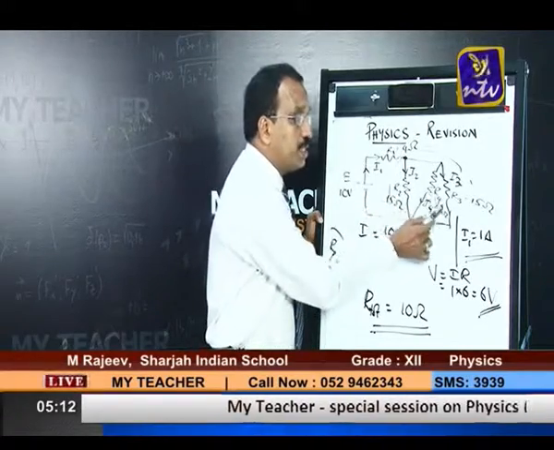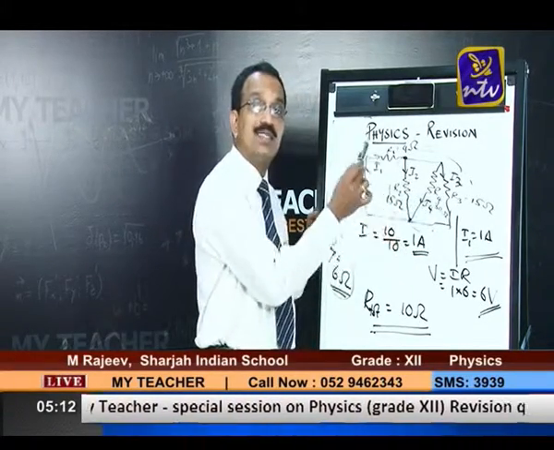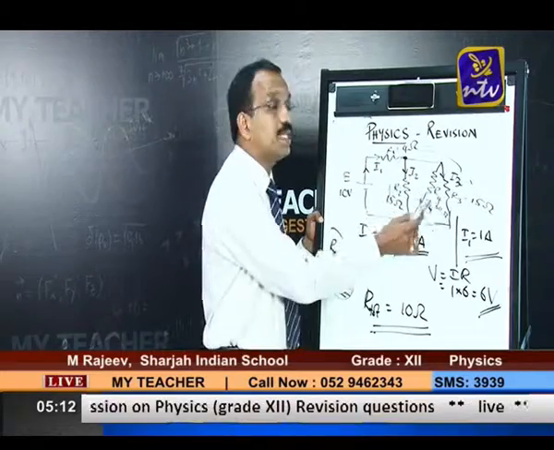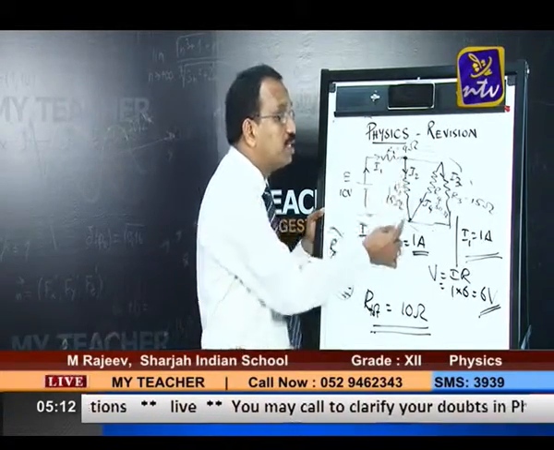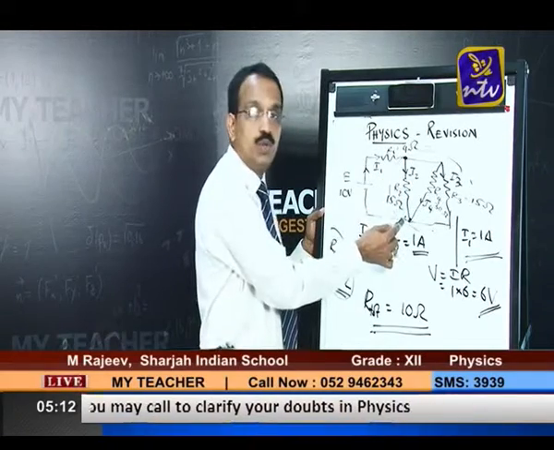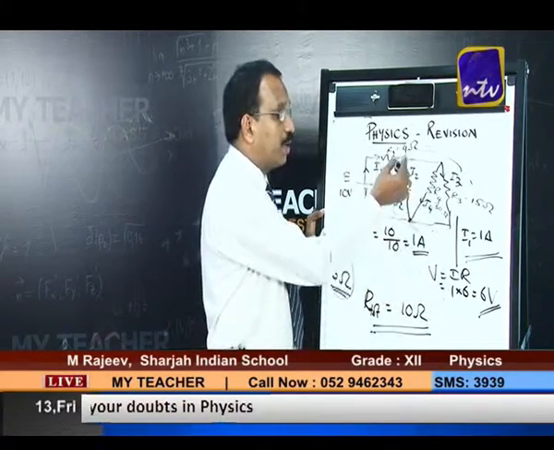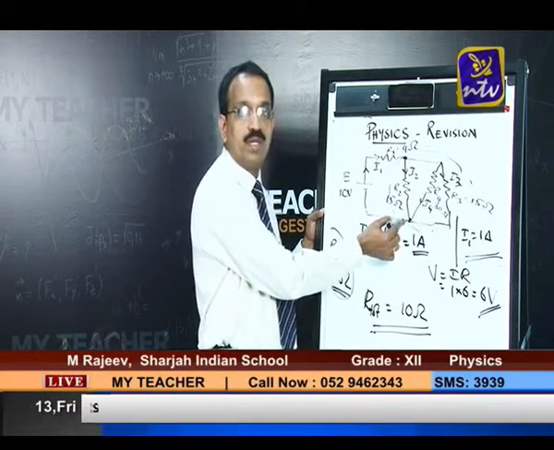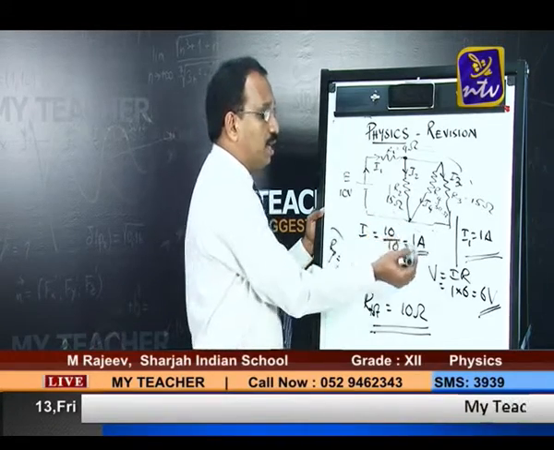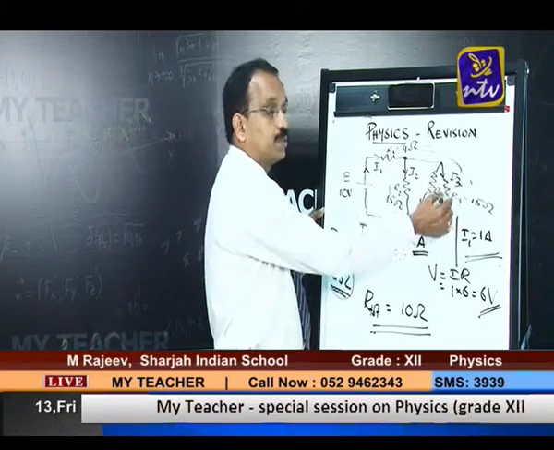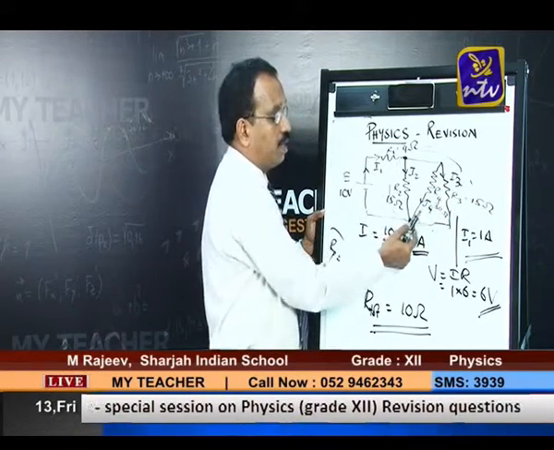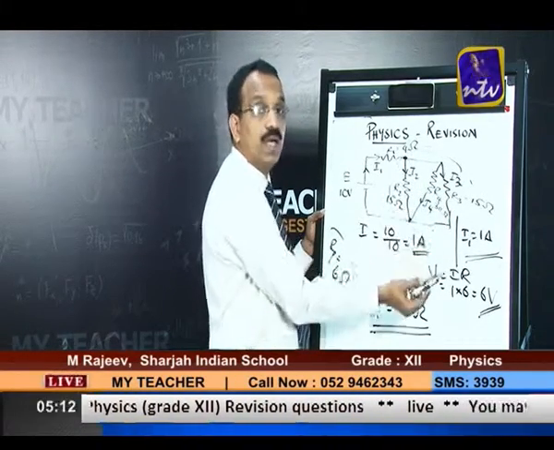So 6 volt is a PD in parallel combination. It means that 6 volt is what is the same across each resistor because they all are in parallel. So we can now find the current through each resistor. So what will be I2? I2 is 6 divided by this one, right? And how about I3? I3 is again 6 by 15 and I4 6 by 30.